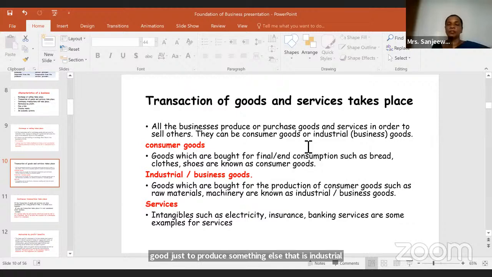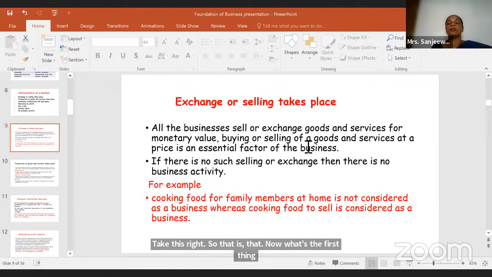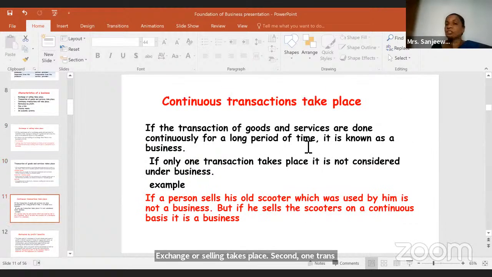All right. So consumer goods are goods which are bought for final consumption. Industrial goods are goods which are bought for the production of consumer goods. You're getting those things to produce something else. That is industrial goods. The services are intangible, such as electricity, insurance, banking, right? Those are some of the examples of services. So our second characteristic is transaction of goods and services take place, right? Now what's the first thing? Exchange or selling takes place. Second one, transaction of goods and services take place. Third one, continuous transactions take place.